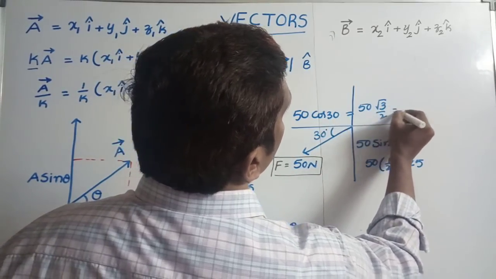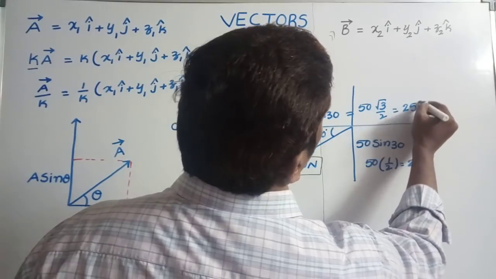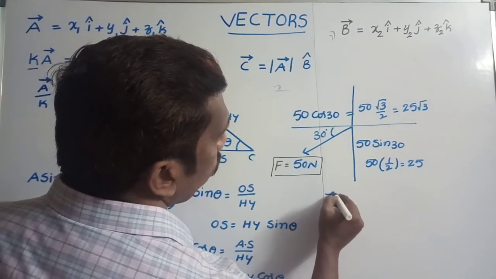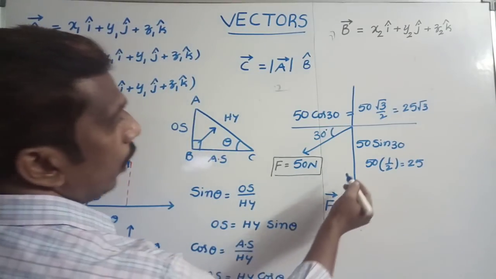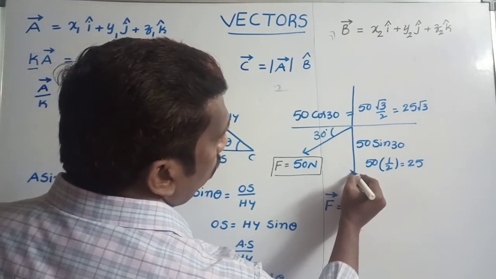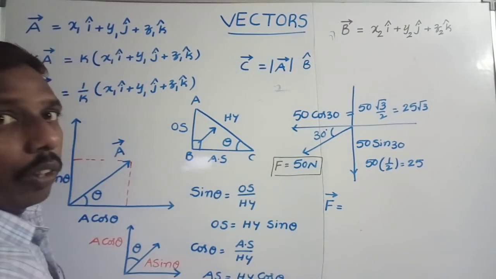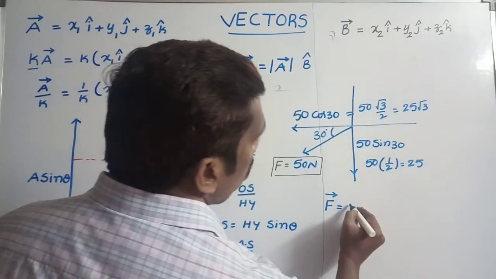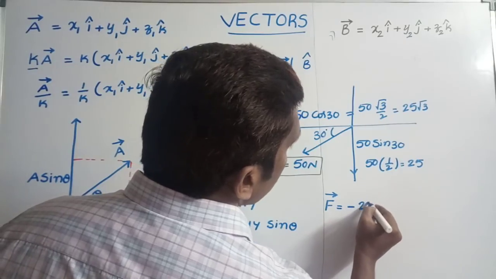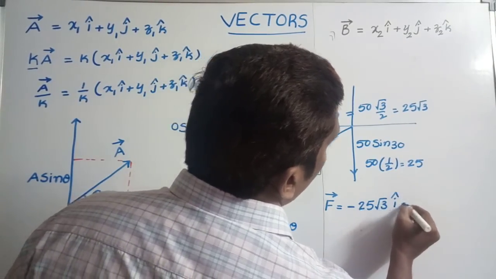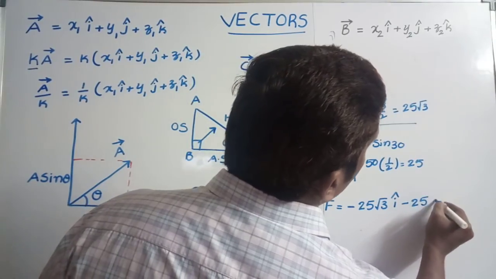If we multiply this, we get 15 root 3 by 2. So from this we can write the force vector F bar is equal to: this component is along the negative x axis direction, and this component is along the negative y direction. So we can write minus 25 root 3 i cap minus 25 j cap.